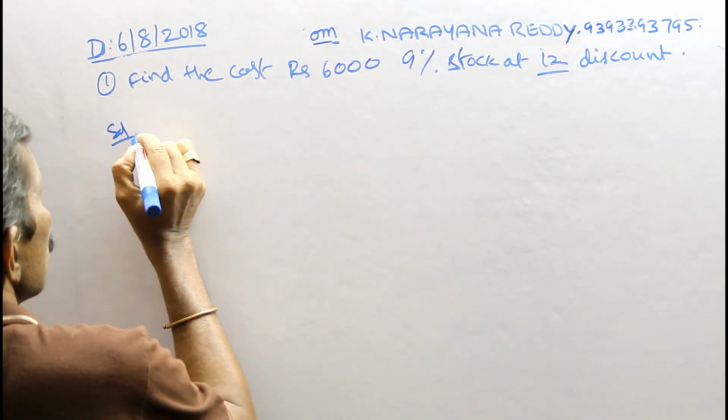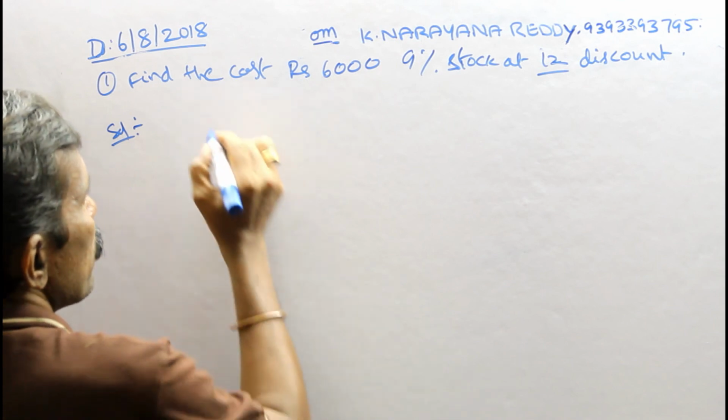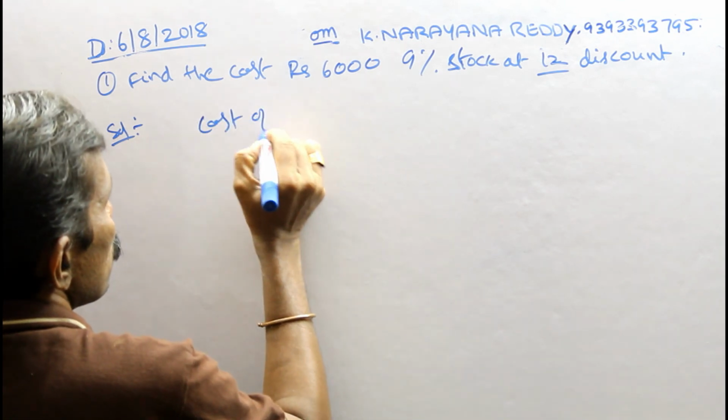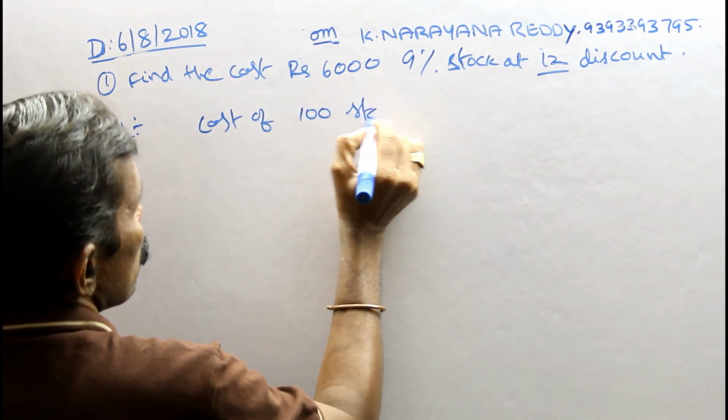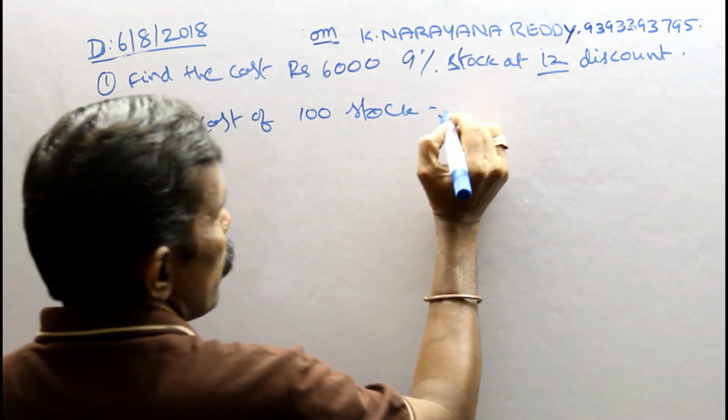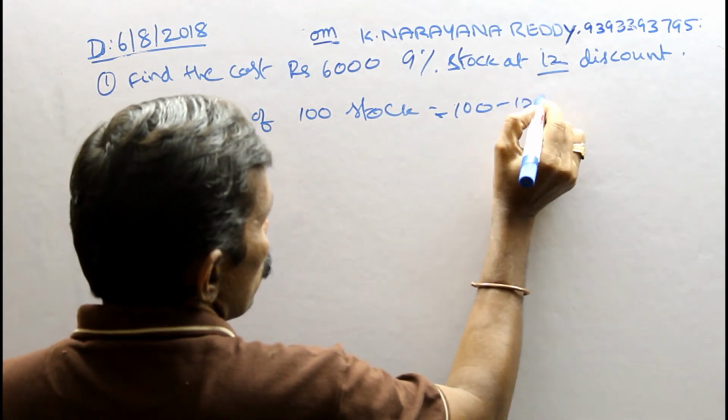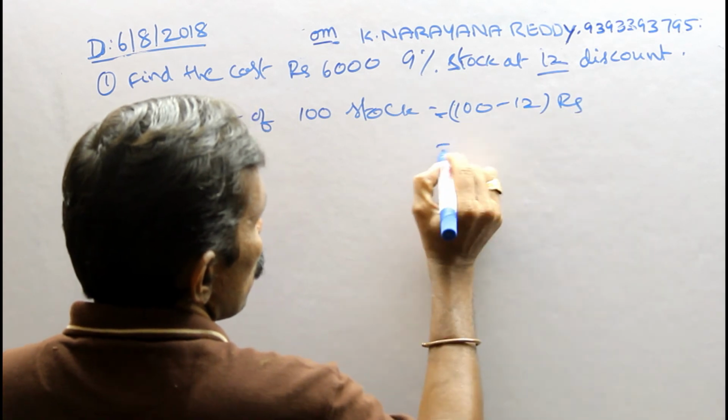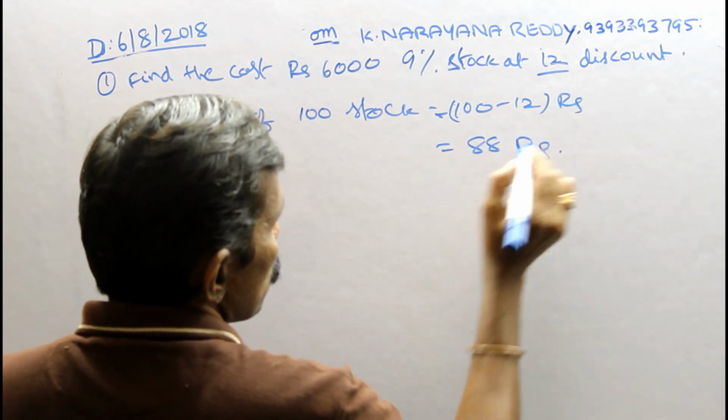The solution is the same. The cost of 100 stock: discount means 100 minus 12, that is Rs 88.